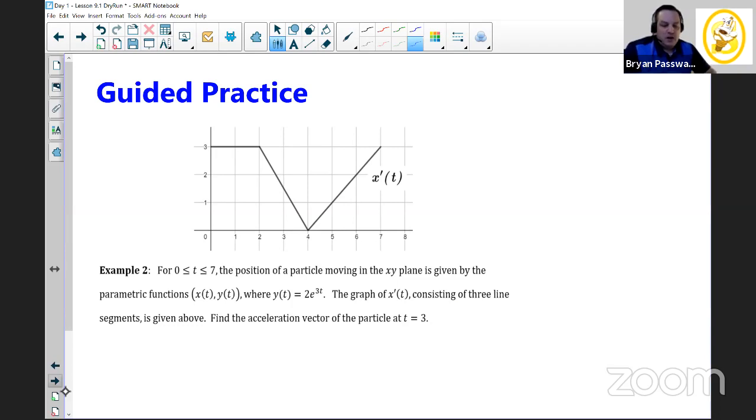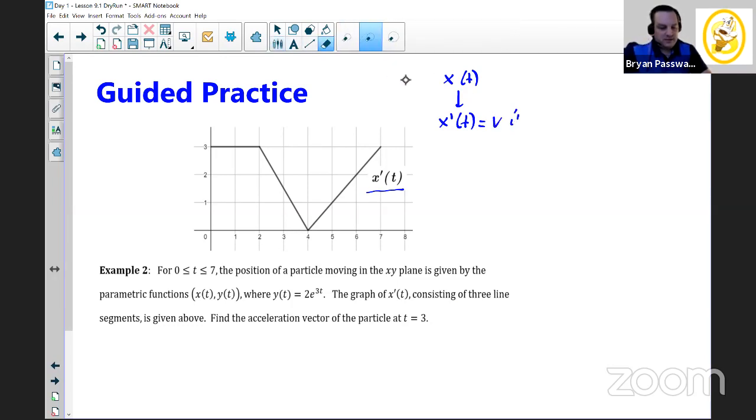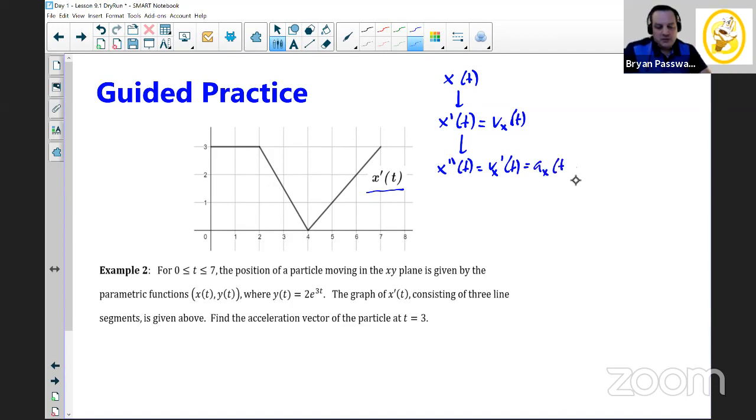We can look at that because now we have a graph, and not only do we have a graph, but the graph of f prime. Remember, we have position, which is x, and then x prime, which would be considered the velocity of x. The position is just going to be the velocity in the x direction. And then x double prime is going to be the velocity's derivative, which happens to be the acceleration. Those same connections we made before in AB type topics are still included here.